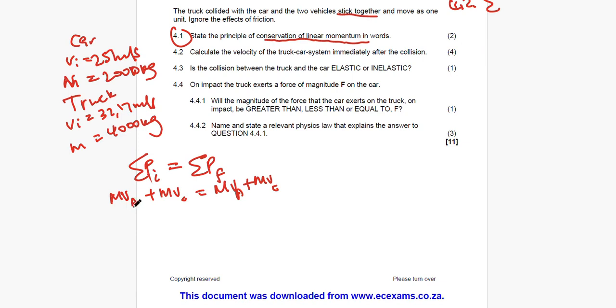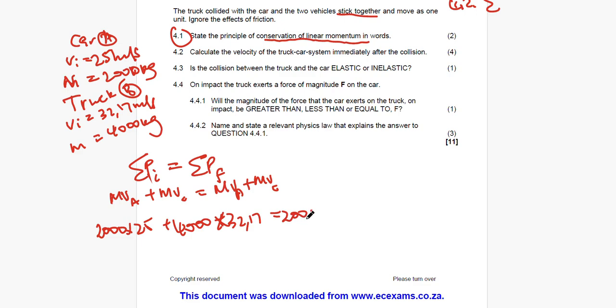The mass of A is for the car. Let us put it clearly: A is for the car and B is for the truck. Then for the mass of the car, that is 2,000 multiplied by the initial velocity of the car, that is 25, plus the mass of the truck, that was 4,000, multiplied by the velocity of the truck, that is 32.17. This is equal to the mass of the car, that is 2,000.